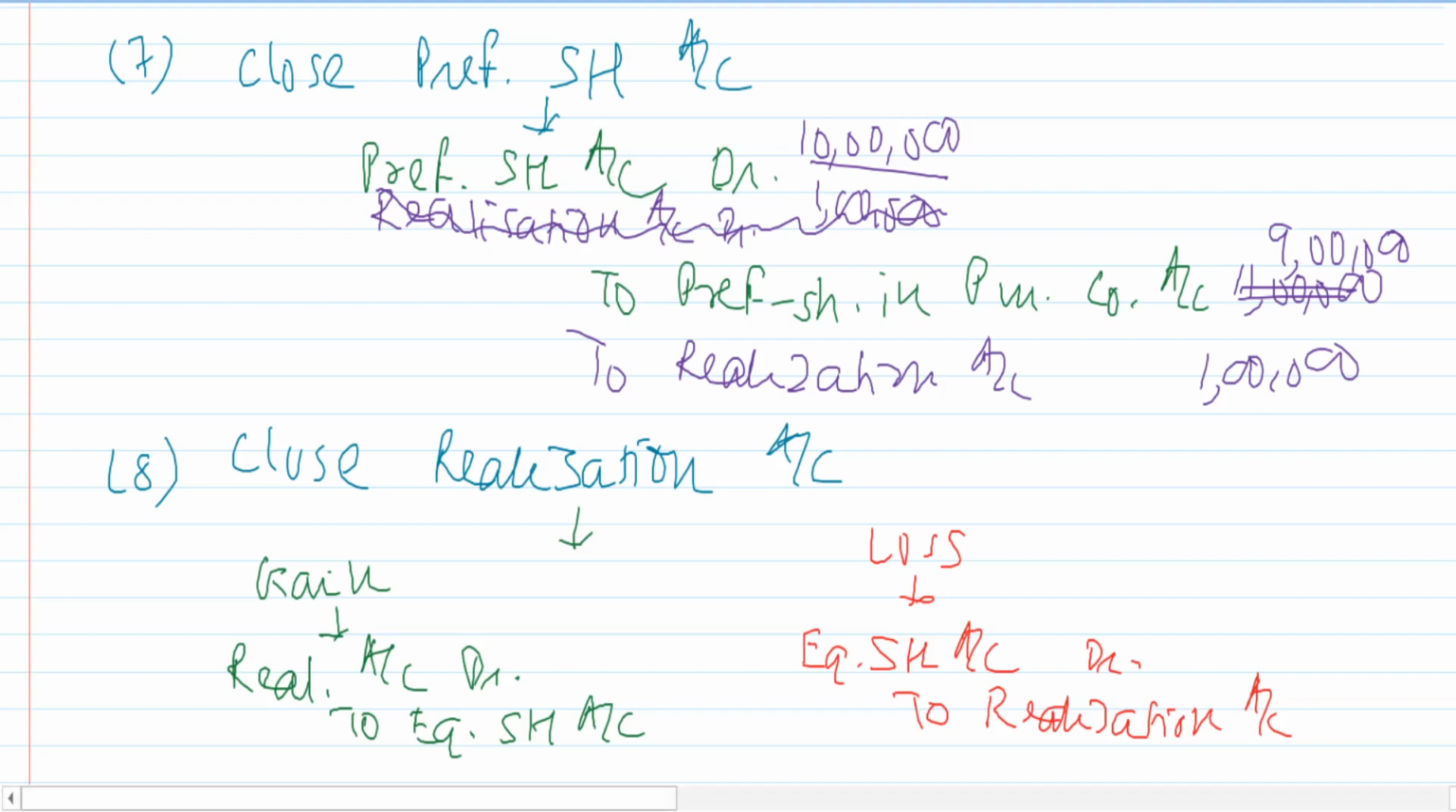So you should just go through your entire journal, or if you are preparing a ledger, then you will get the balance in the realization. If the realization has a gain, that means it has a credit balance. If there is a gain, there is a credit balance. So to close it, I'll have to debit it. So realization account debit, and this gain belongs to the equity shareholders. So credit equity shareholders, right? In case if there is a loss, then realization has a debit balance. So to close it, you will have to credit it. So equity shareholders account debit to realization account.